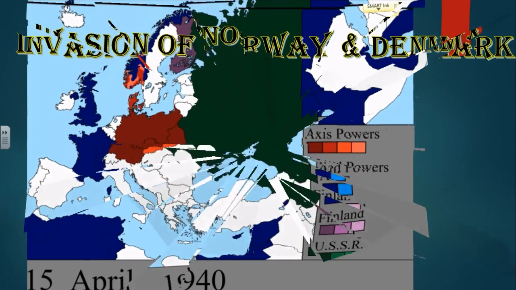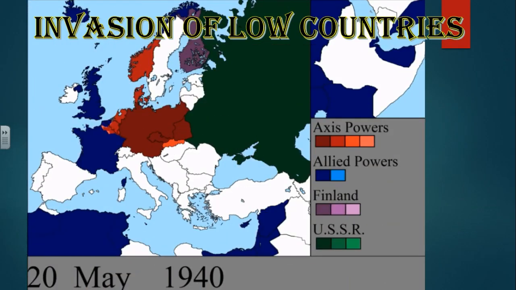and the Low Countries. By May 20th of 1940, we see virtually all of Norway is going to be invaded at this time period. Also, he has now gone into Belgium and Luxembourg as well, and the Netherlands. These countries are being invaded, and Hitler's beginning to advance into France. Now, if you look over here again, the Soviet Union is getting much more worried. They're worrying about what might happen. These other countries are getting involved at this time period.